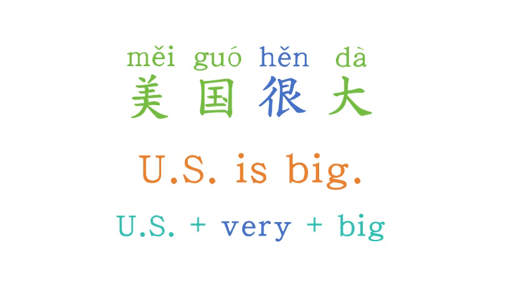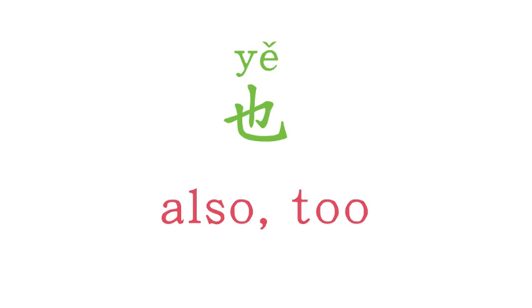Now we learn another very versatile character to express also or too in Chinese. That is the character 也. This word is very useful in expressing many ideas. For example, she is also my friend. How to say this sentence? Pay attention to the order of the sentence. In English, we say she is also my friend.